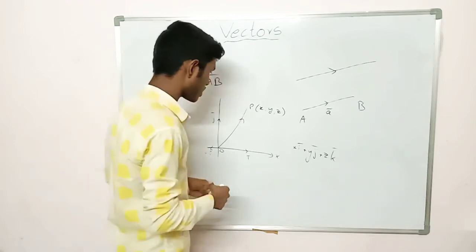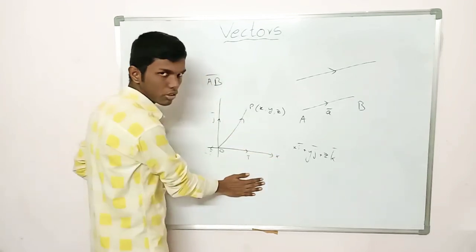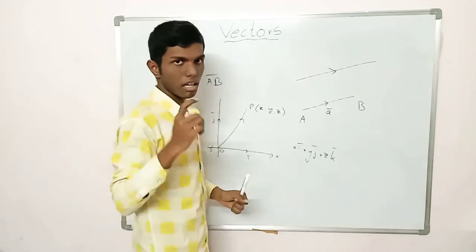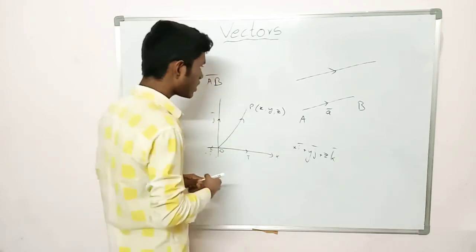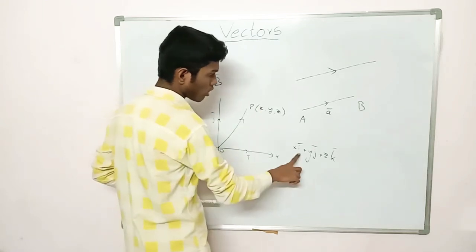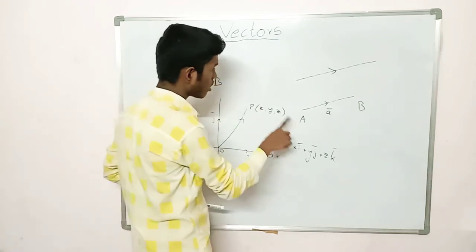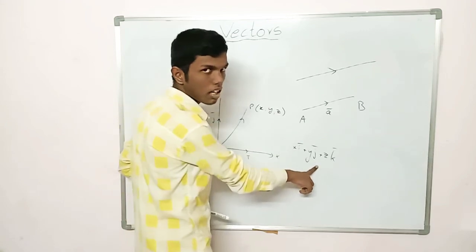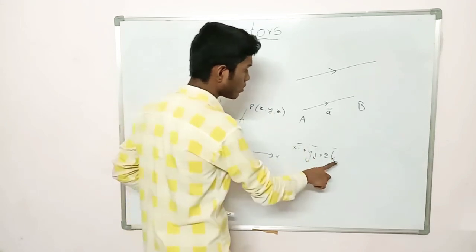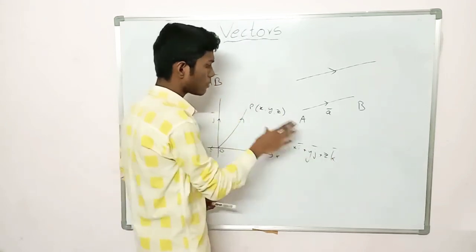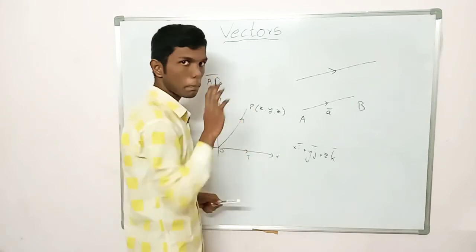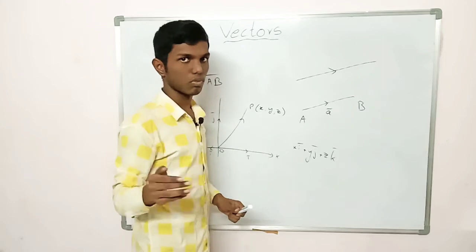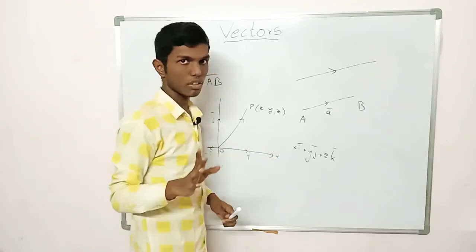Similarly, the z-axis, which we can't represent in 2 dimensions, is k bar and the negative z-axis is minus k bar. That is why for the x coordinate we put i bar, for y we put j bar and for z we put k bar. This is the position vector we use to represent a point in vector form.